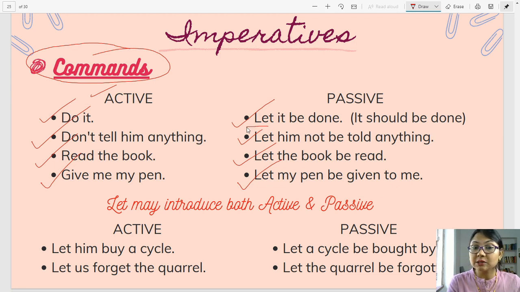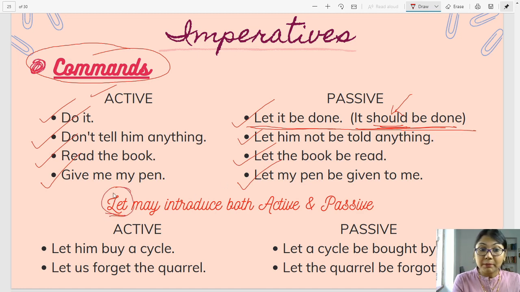Now children, look at this particular sentence over here. That's number 1. Do it. Let it be done. It can also be written, it should be done. You can say with the modal should. It should be done. This modal can be used. This is also another way of changing it to passive. Now, let may introduce both active and passive.